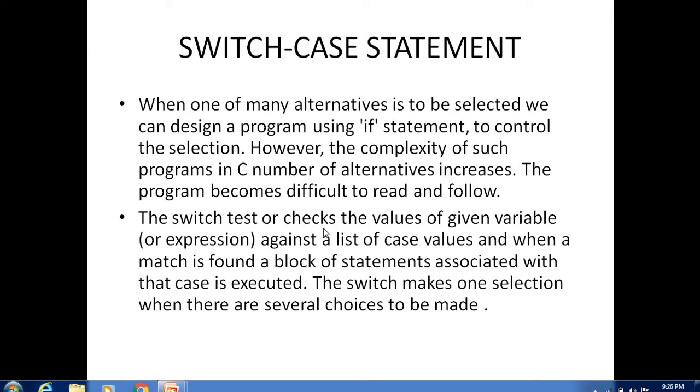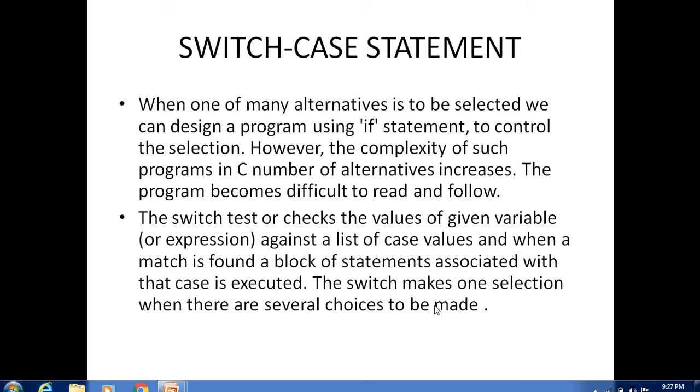The switch tests or checks the value of a given variable or expression against a list of case values, and when a match is found, the block of statements associated with that case is executed. The switch makes one selection where there are several choices to be made.